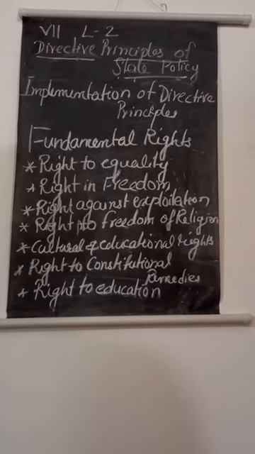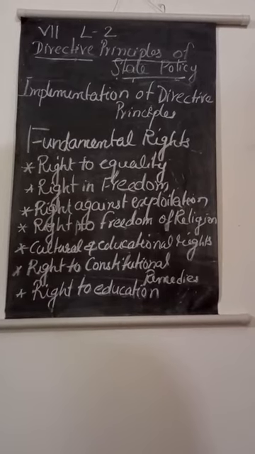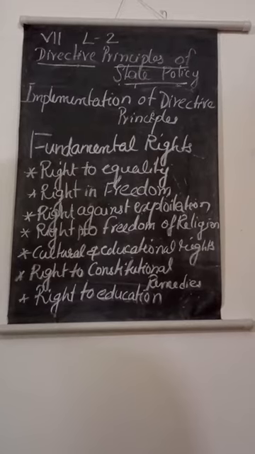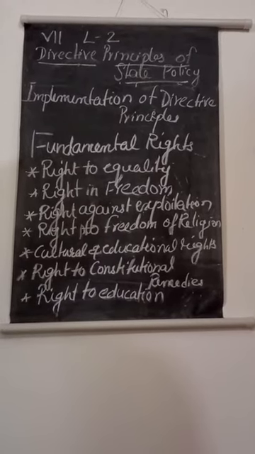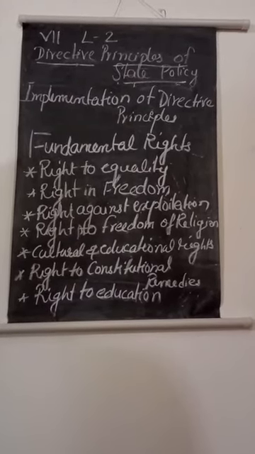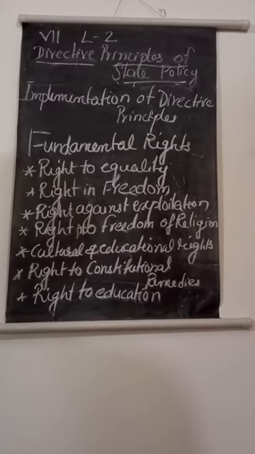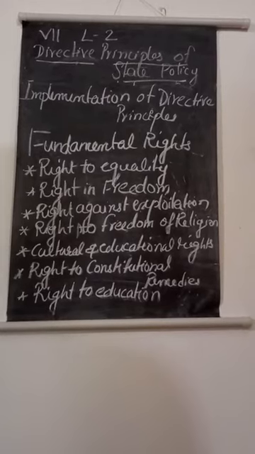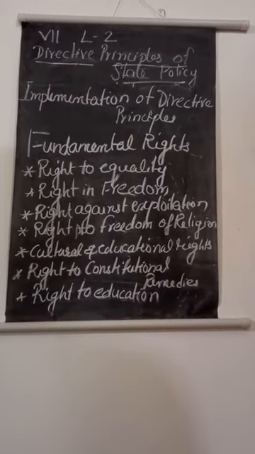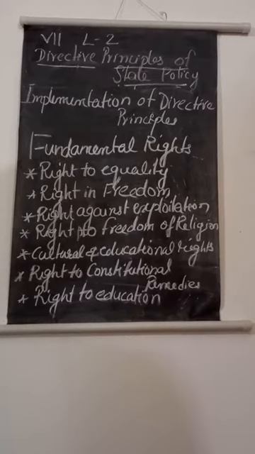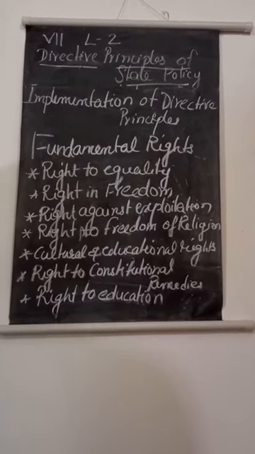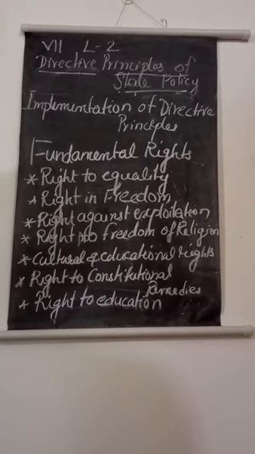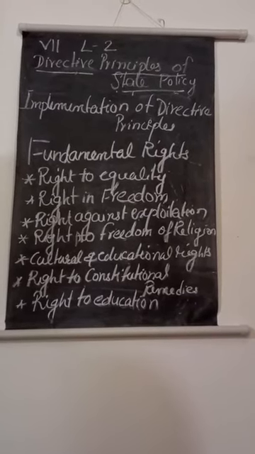The government has abolished the zamindari system and has introduced a number of land reforms. We know that before independence these kinds of systems were there. Now all these systems were abolished in India and the Land Reforms Act was passed. And for the equal payment of wages for the workers, the government has enacted the Minimum Wages Act of 1948. Equal work, equal wage, one of the provisions we studied in the Directive Principles of State Policy, was also implemented in all the states.